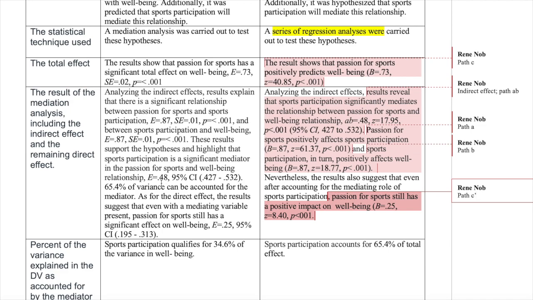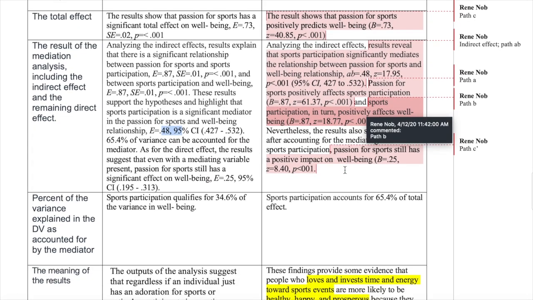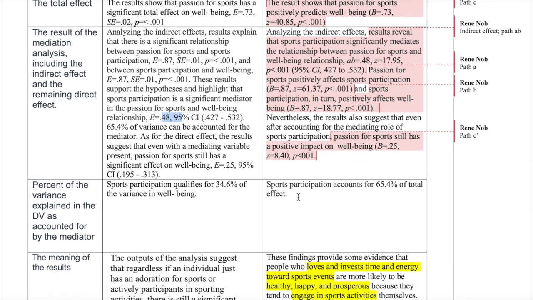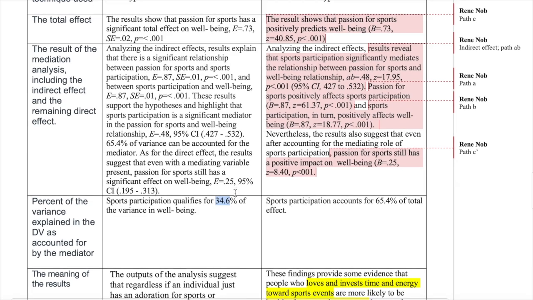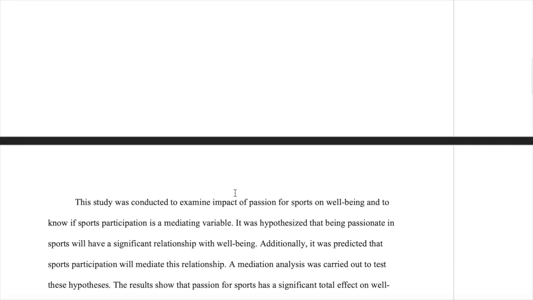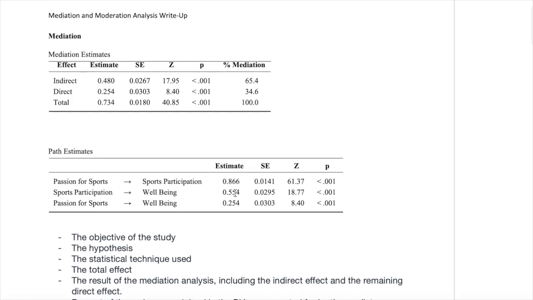It can also be noticed here that the student talked about several percent mediation, but the percent mediation that is really needed is the percent mediation accounted for by the indirect effect, which is not actually 34.6% as suggested by the student. The percent mediation is actually this one, 65.4.